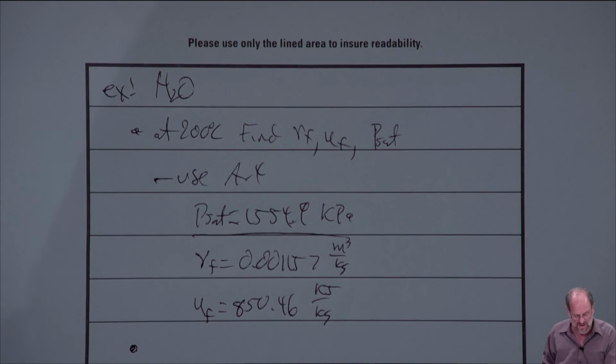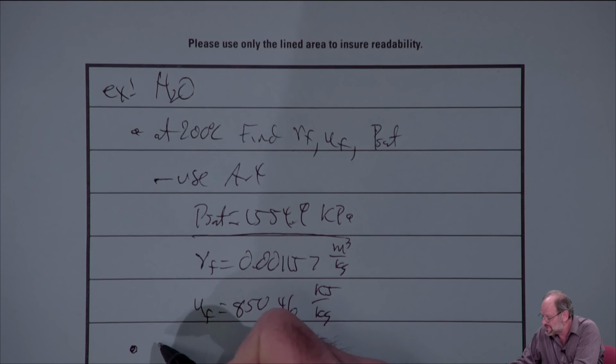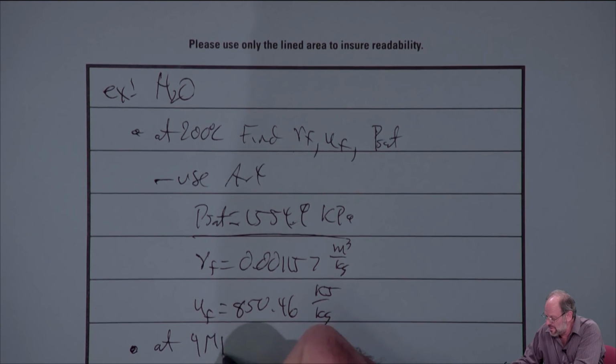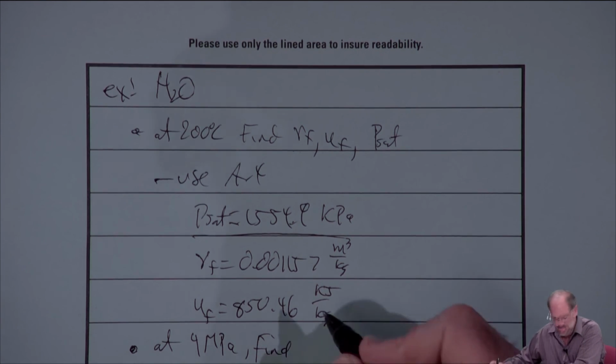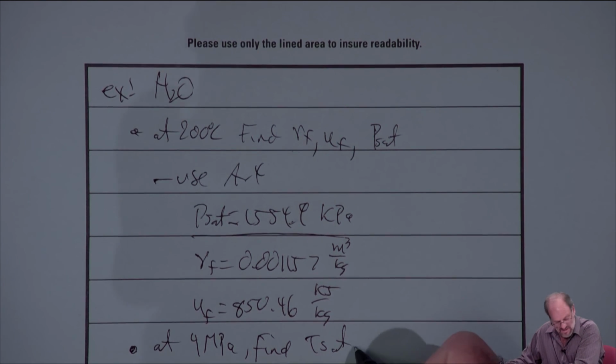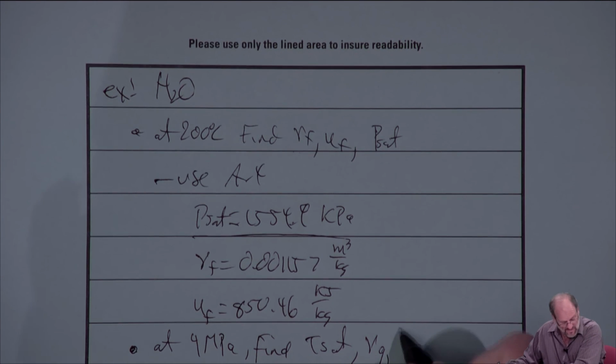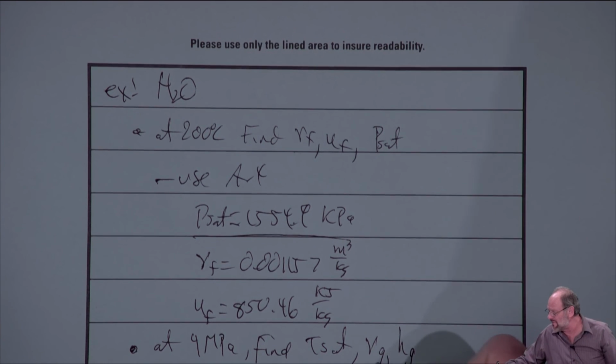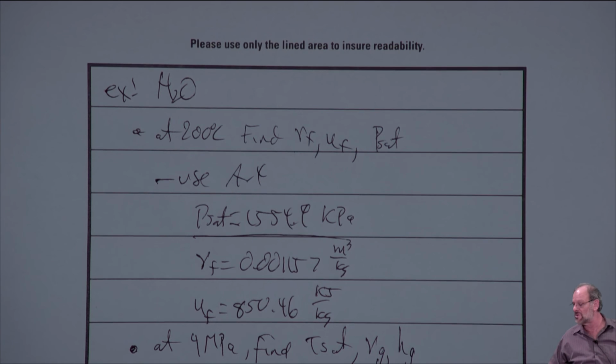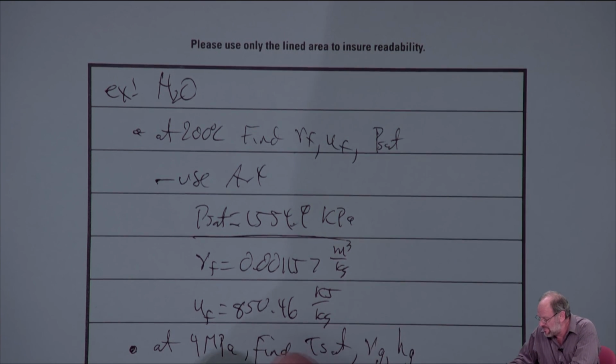We're still talking about water now. So at 4 megapascals, let's find TSAT, and how about some saturated vapor conditions? So how about if we look for VG and HG? In other words, the specific volume of the saturated vapor, and then the specific enthalpy of the saturated vapor. Well, this time, clearly, we have to use table A5, because that's our pressure table.